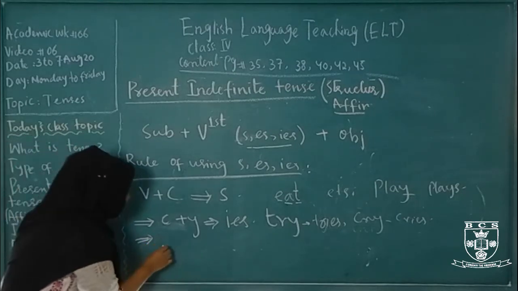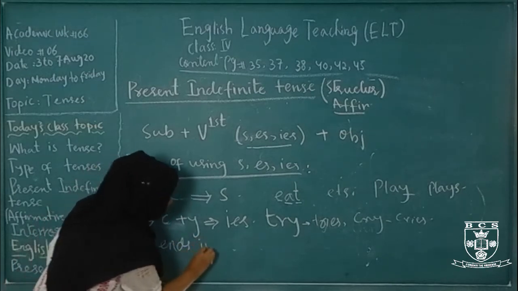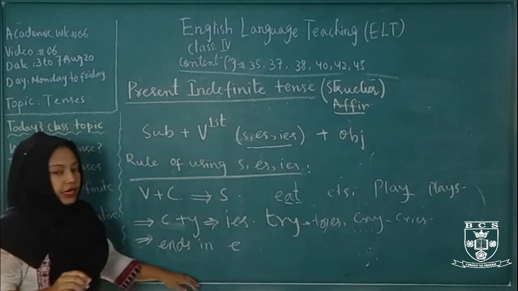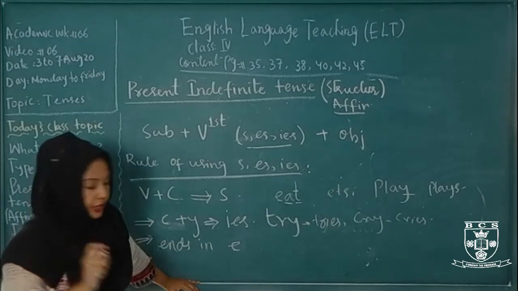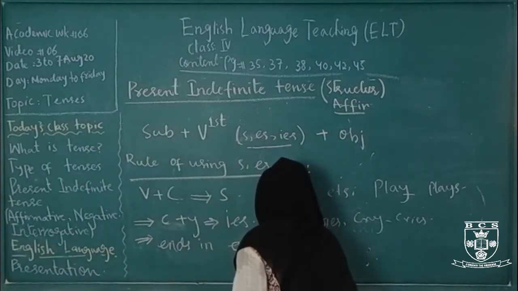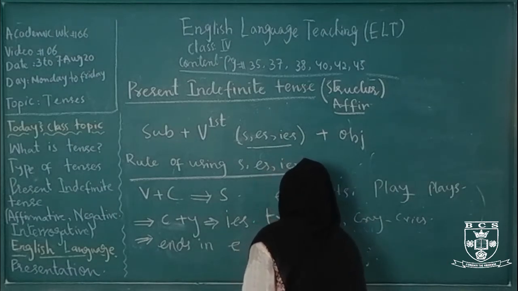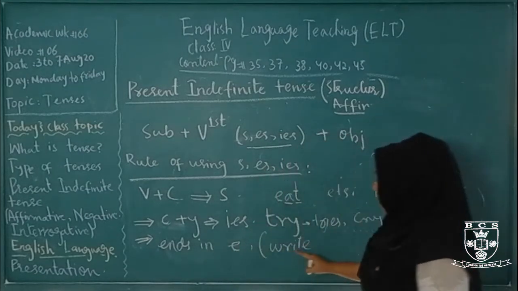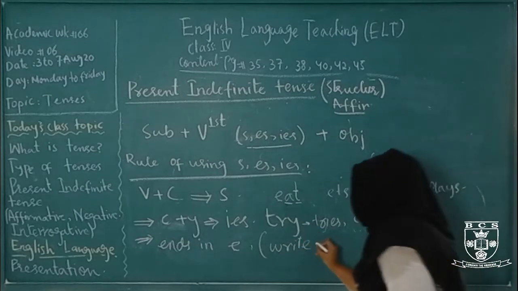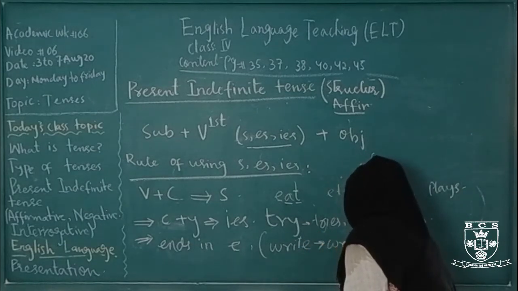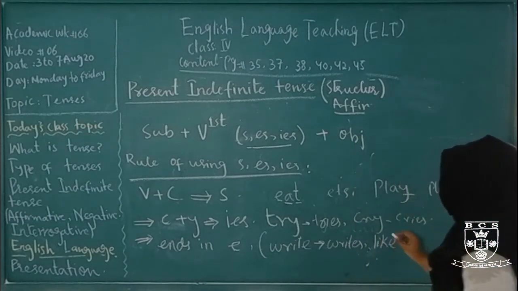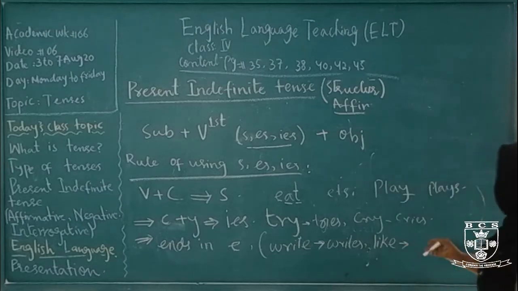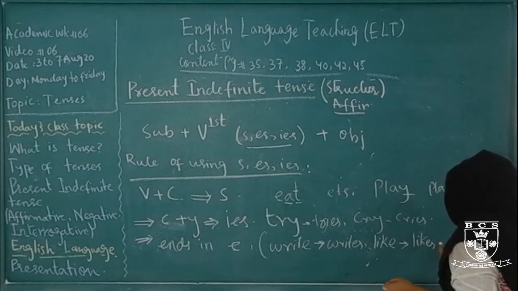If the word ends in e, we use s there also. For example, write, W-R-I-T-E. The word write ends in e, so we use s there. It becomes writes, W-R-I-T-E-S. Like, L-I-K-E, the word like ends in e. So when we are talking about the third person singular, it becomes likes.